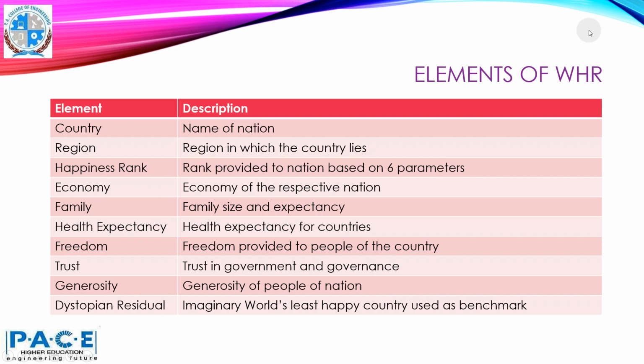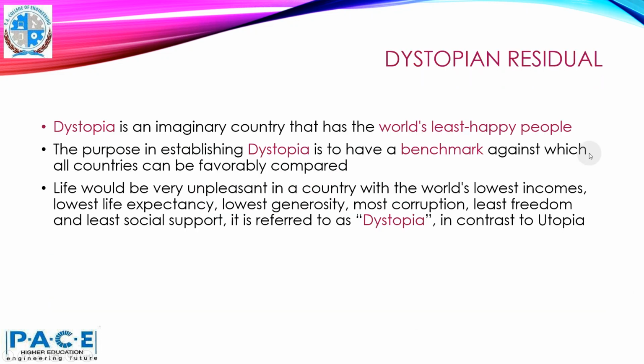The elements used in the World Happiness Report were the country's name, the region in which the country lies, the happiness rank provided to the nation based on 6 parameters: the economy of the respective nation, the family size and expectancy, health expectancy for the countries, freedom provided to the people of the country, trust in government and the governance, generosity of the people of the nation, then dystopian residual, which is an imaginary world's least happy country used as a benchmark. What is dystopian residual?